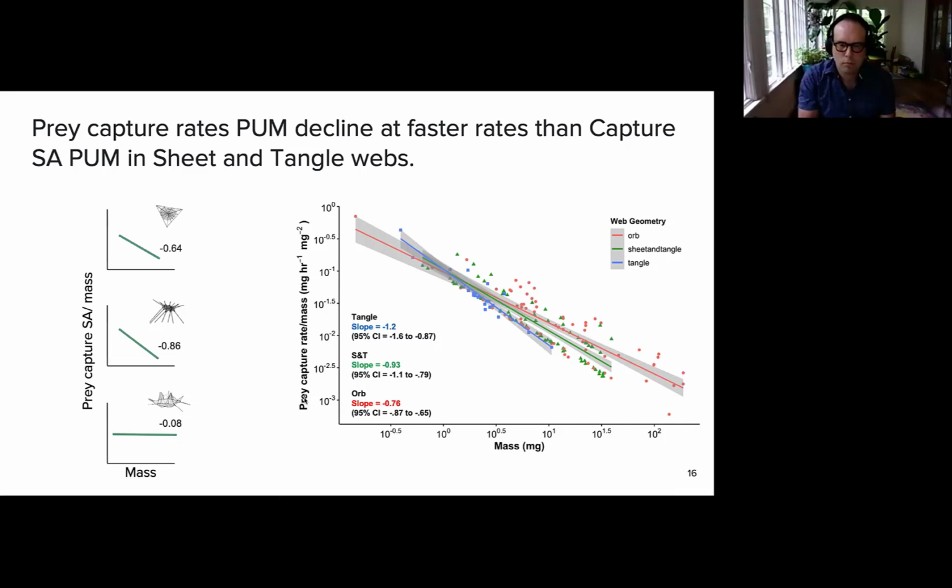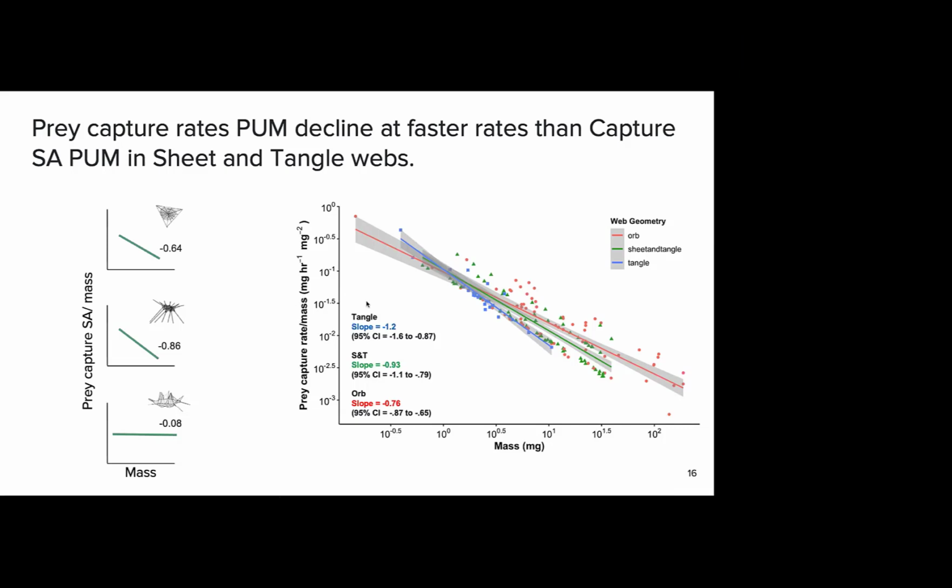However, in the graph on the right, you'll see that prey capture rate per unit mass declines to the negative 0.93 slope as a function of mass in sheet and tangle builders, potentially indicating their webs are not all that efficient in capturing prey. In addition, we find that prey capture rates per unit mass are higher in orb webs, illustrated in the red, than tangle webs, illustrated in blue, and that tangle webs have a steeper slope than orbs.